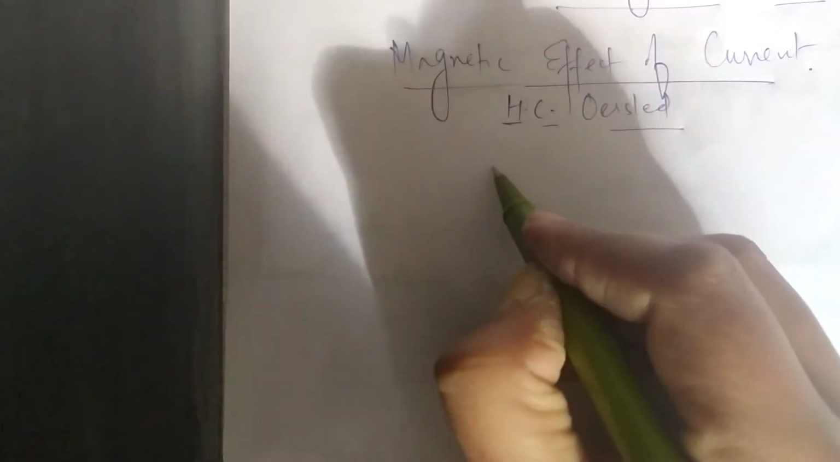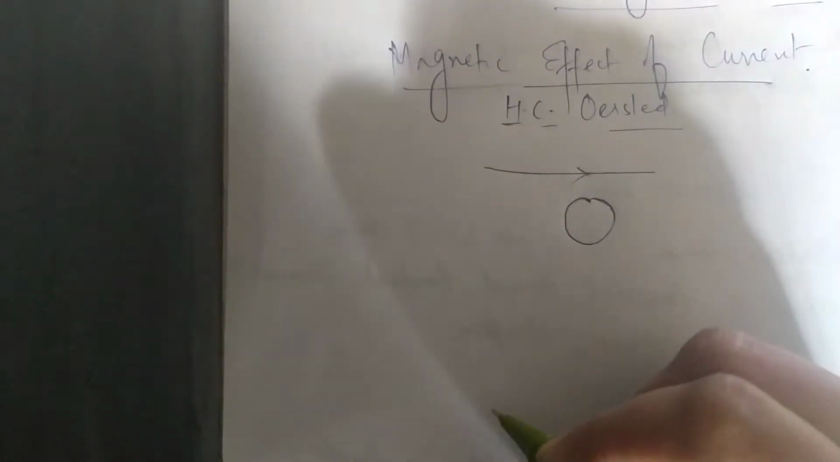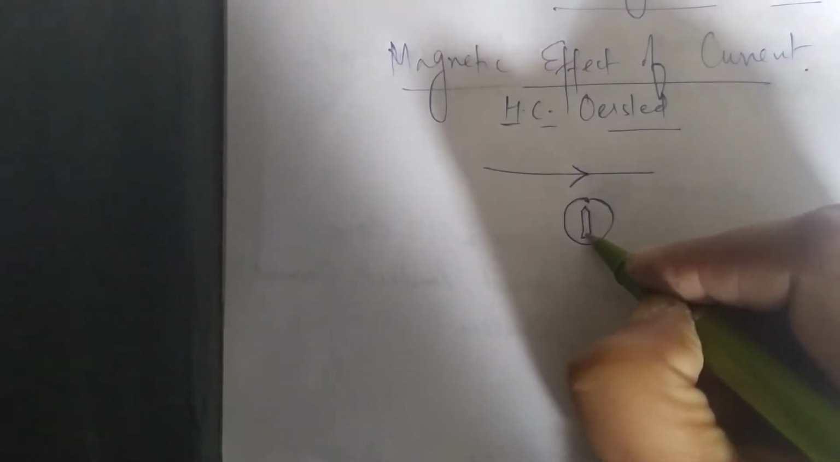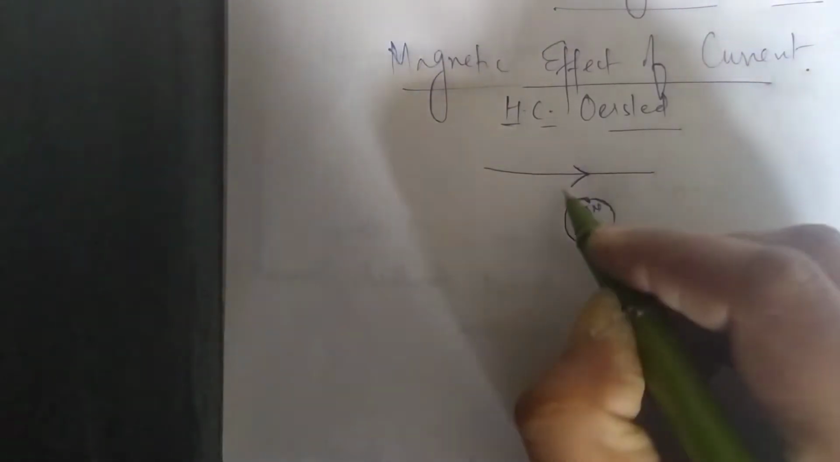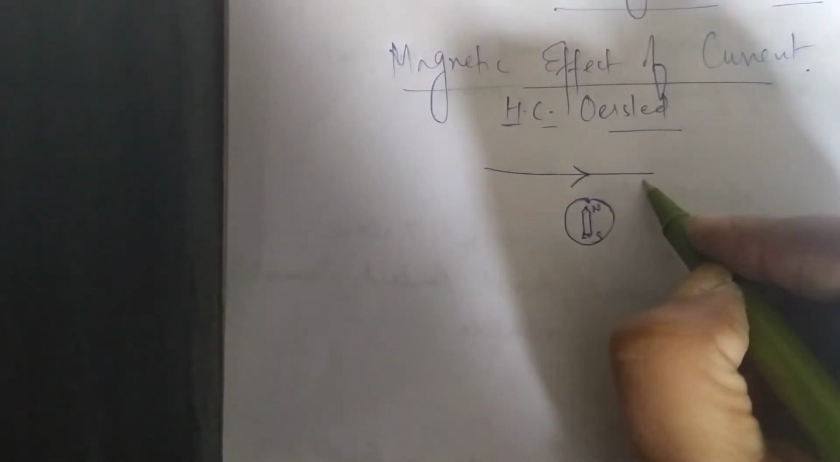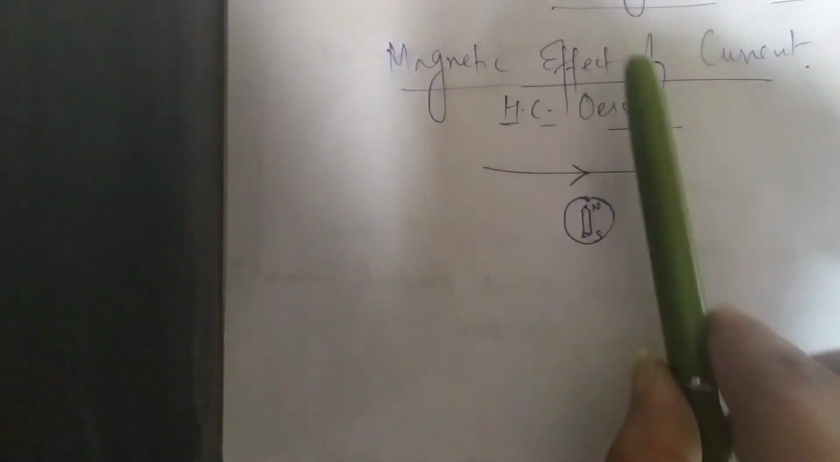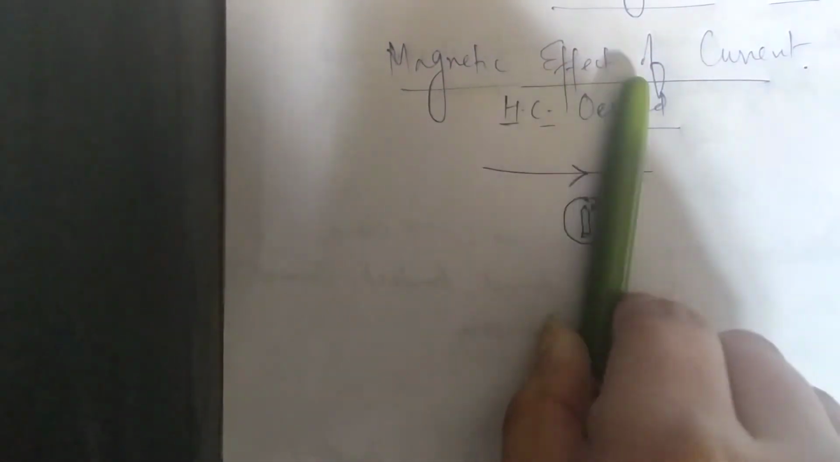So he was doing an experiment with the current carrying wire. He kept a needle magnetic compass near that current carrying wire. What he observed is, when there was current in the wire, this magnetic compass, which has north and south, like this, started deflecting. Deflecting means it starts vibrating like this.